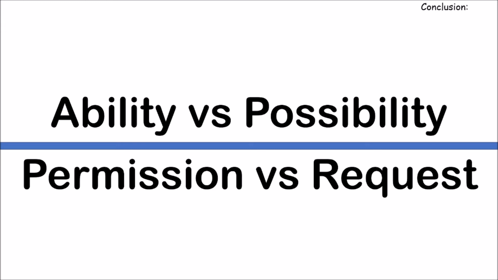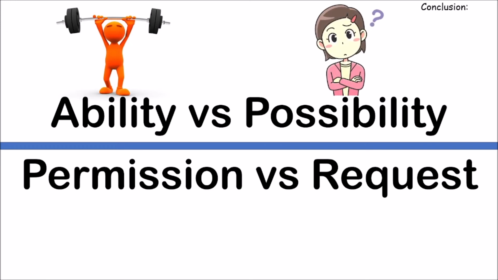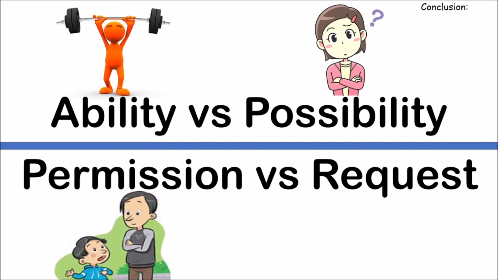Now let's try to completely understand what's an ability and what's a possibility. Ability versus possibility. There is a lot of confusion between ability and possibility. Ability means I can, I am able to do it. Keep these pictures in mind so you'll understand it very well. Possibility means, yes, it may happen or it may not happen, maybe it will. Possibility will always come with "maybe", or else it can be yes it will happen, surely it will, or perhaps it will. Understood? So that is your possibility. Okay. Next, permission, again I kept on saying permission is when I need something.